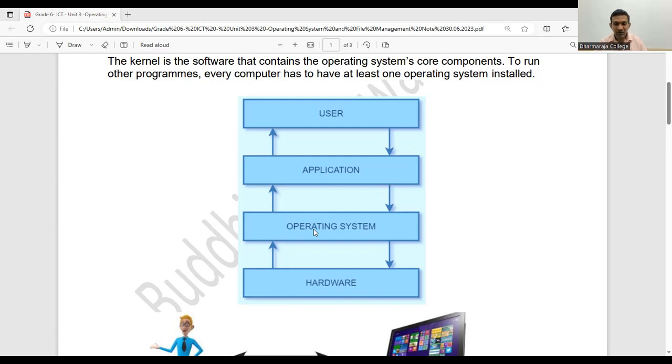So make sure your operating system works perfectly, and don't make any damage to the system. If there's a problem in this part, the operating system, it causes problems to the entire system.